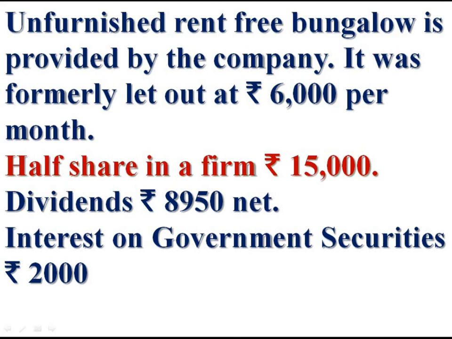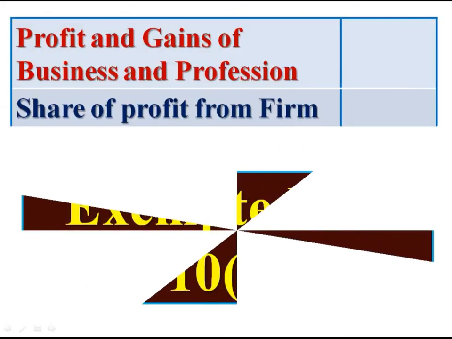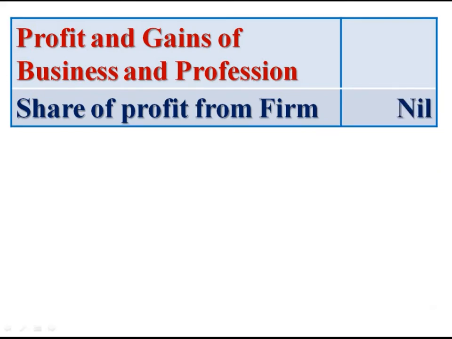Half share in a firm rupees 15,000. The share of profit from a firm is taxable as profit or gains from business operation, but it is exempted. It is an exempted income. Share of profit from firm. It is a business income, but it is exempted under section 10(2). Therefore, share of profit from firm nil.